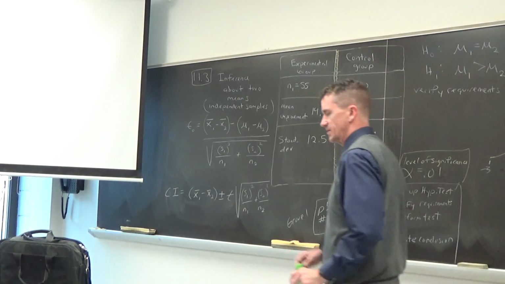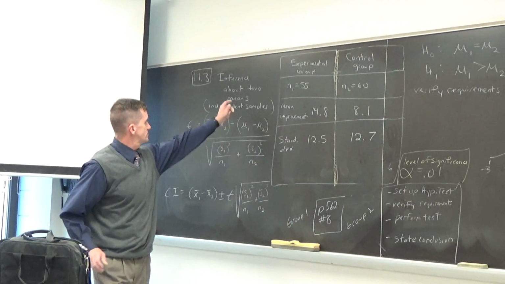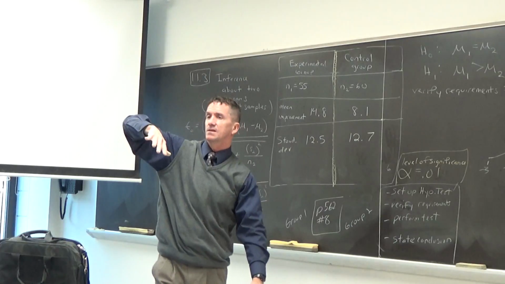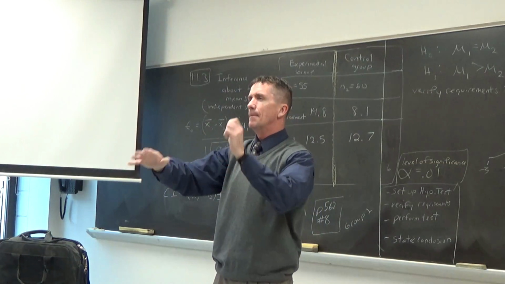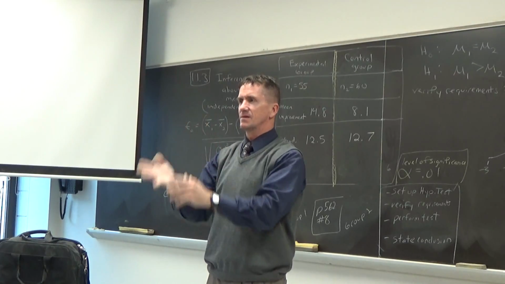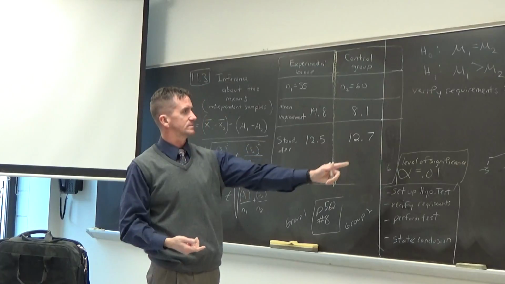So super job with this stuff, everyone. This is inference about two means. We just did inference about two means last section, but that was matched pairs. Everything was paired up. In this case, not the case, right? Any questions on any of this stuff?